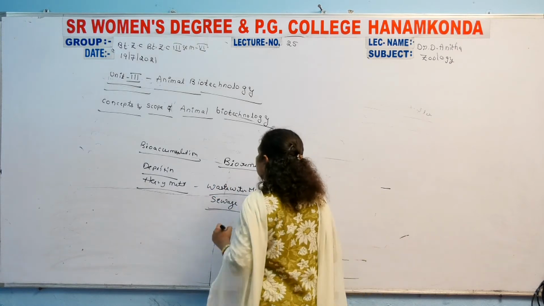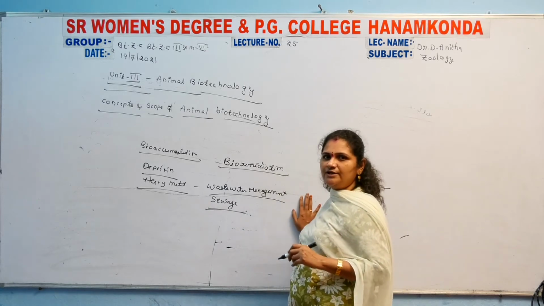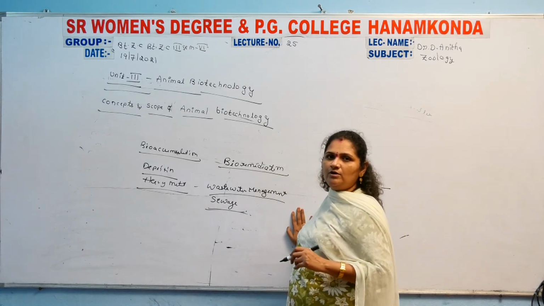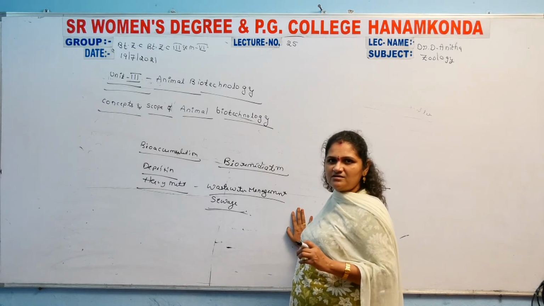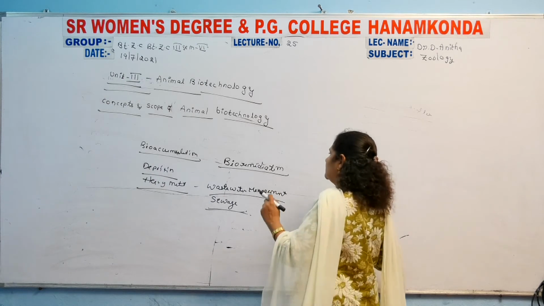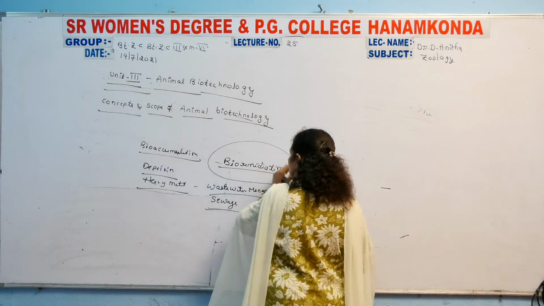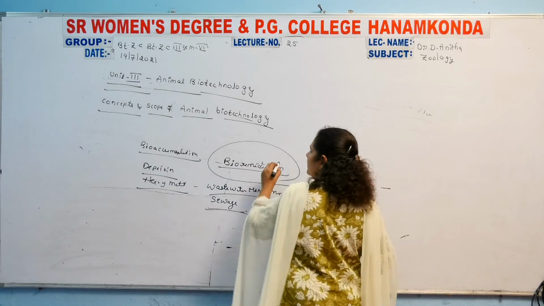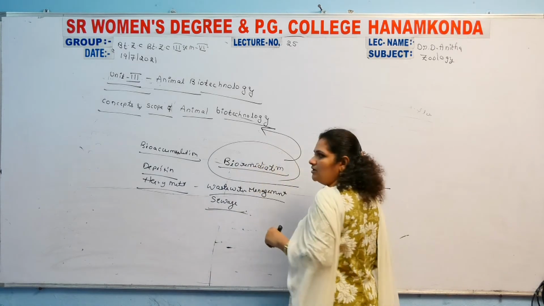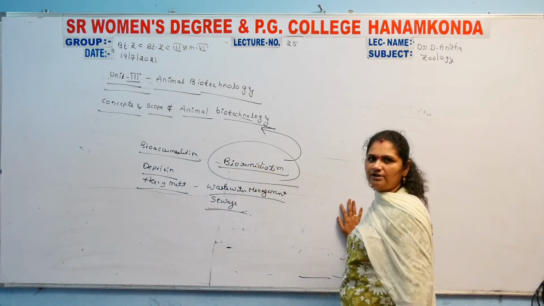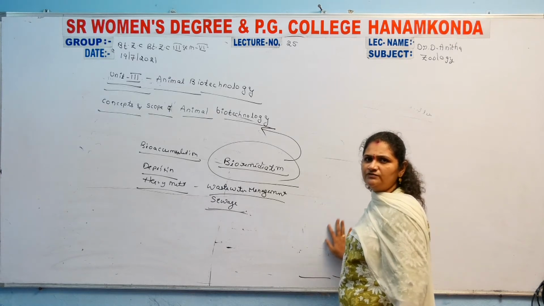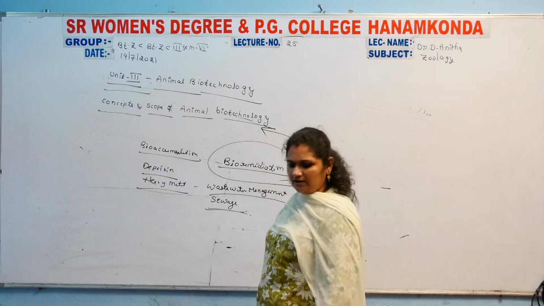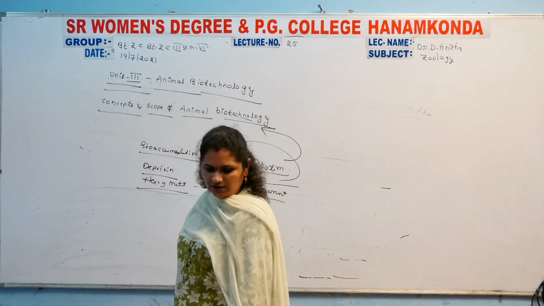Bioremediation is another process. It is mainly the removal of oil spills and toxic substances from the aquatic media. Those are considered bioremediation processes. Why? Because these are also part of animal biotechnology. All of these are part of animal biotechnology. So that is the concept and scope of animal biotechnology, and its use is also increasing.